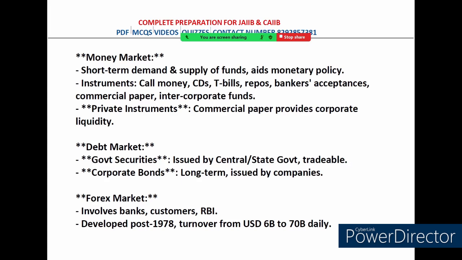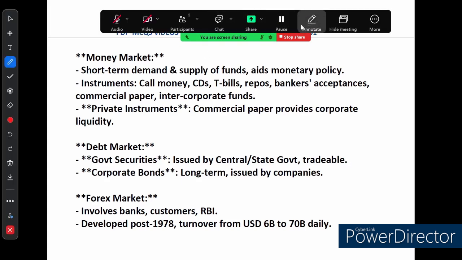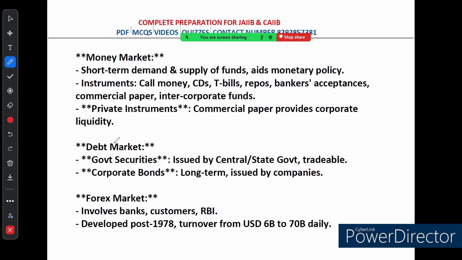Now let's break down three important segments of financial market, that is our money market, debt market and forex market. Money market deals with the short-term funds and plays a big role in managing the country's monetary policy. Some common instruments here include, this question is asked, call money, certificate of deposits, treasury bill, repo, banker's acceptance, commercial paper and inter-corporate funds.